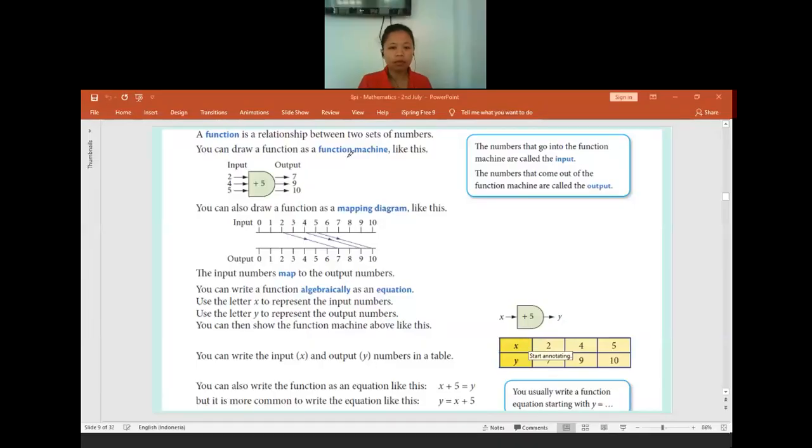Okay, so I will repeat again. What is a function? A function is a relationship between two sets of numbers. Here, one set is the input and the other is the output. That's why there are two sets.